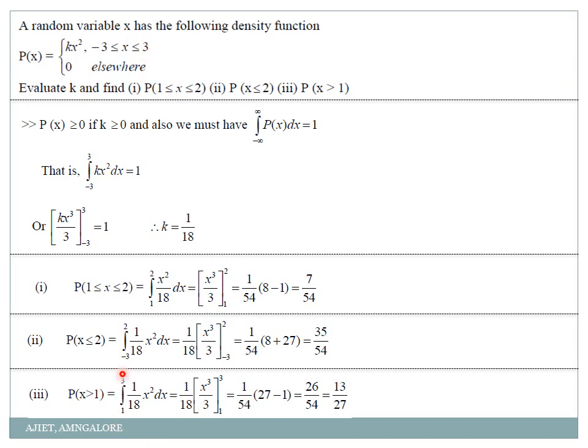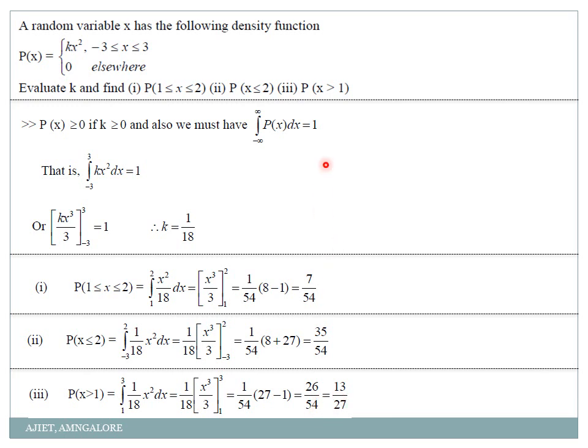So from 1 up to 3 we have to consider. So from 1 to 3, 1 by 18 into x square dx. Again integration of x square is x cube by 3 with the limit 1 to 3. So 3 cube is 27, 1 cube is 1. So it will be 26 by 54. That is my final answer.